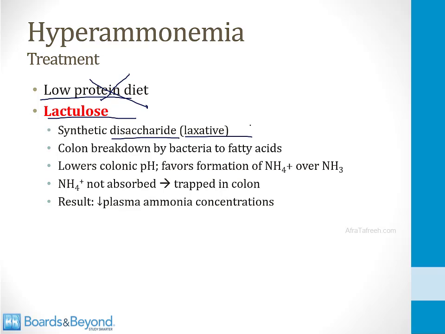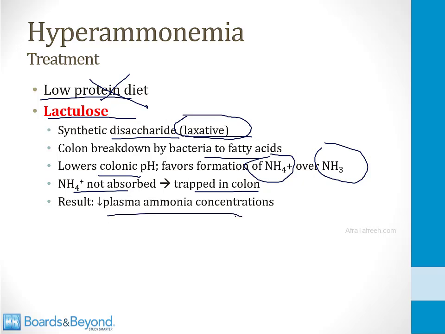In the colon, it's broken down by bacteria into fatty acids, and this lowers the colonic pH. So anytime the pH in the colon is lowered, it favors the formation of NH4+ over NH3, and NH4+ is not absorbed and gets trapped in the colon. So the result is that the patient has more bowel movements because lactulose is a laxative, and those bowel movements contain lots of ammonia, and therefore the plasma ammonia concentration falls.